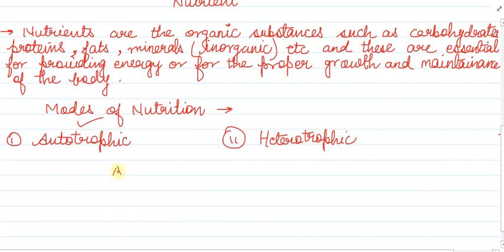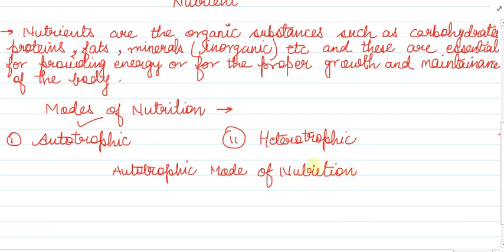The first one, autotrophic mode of nutrition. So what is autotrophic mode of nutrition? That we will understand now. Autotrophic nutrition is that mode of nutrition in which an organism makes or synthesizes its own food from the simple inorganic materials like carbon dioxide, water present in their surroundings with the help of sunlight.